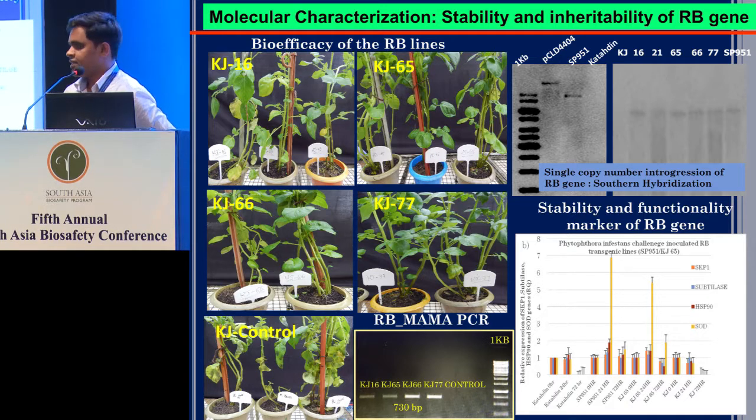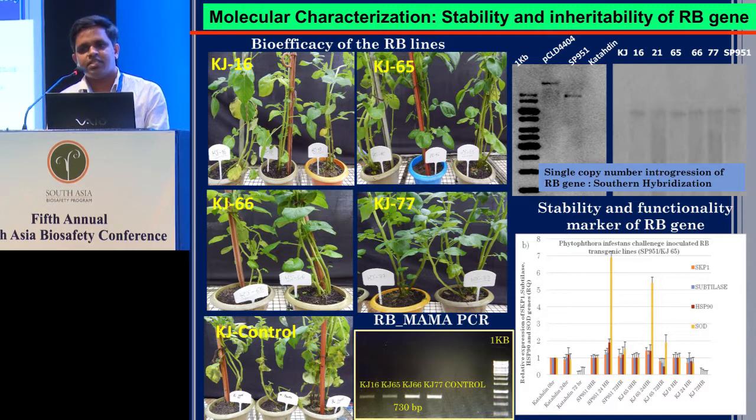We studied the bioefficacy in terms of stability of the gene. How did we check that? We did a MAMA PCR assay, that means a mismatch amplification mutation assay, in the RB gene in such a way that it differentiates the endogenous R genes from our transgene. We confirmed that stability in terms of expression semi-quantitatively, as well as stability markers like RB and other R genes.